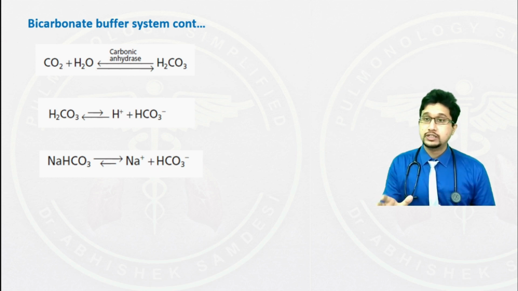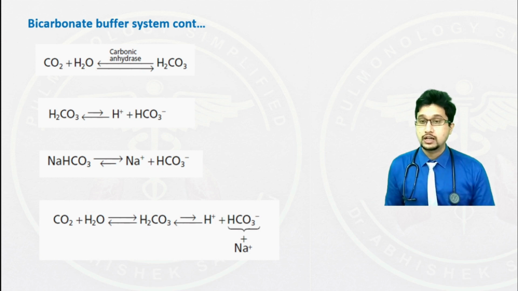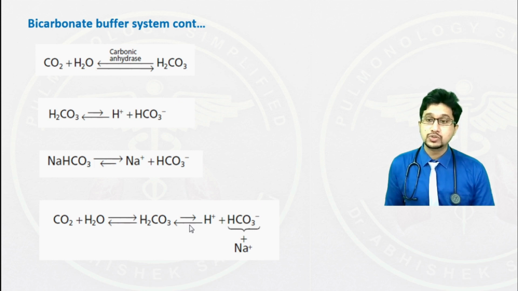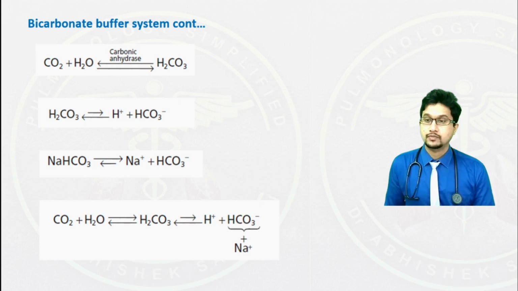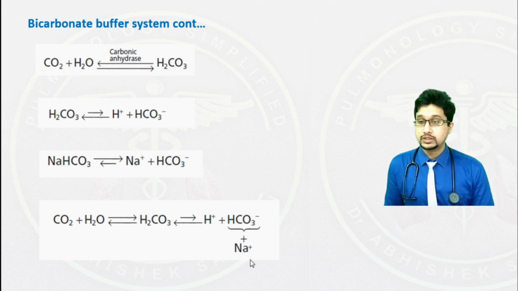Let us combine all the reactions into one single reaction, and this is how it follows. The carbon dioxide combines with water molecule in presence of carbonic anhydrase to form carbonic acid. This carbonic acid is unstable and can dissociate to form hydrogen ion and bicarbonate, which is given by the sodium bicarbonate. As well, this bicarbonate can combine with sodium to form sodium bicarbonate.